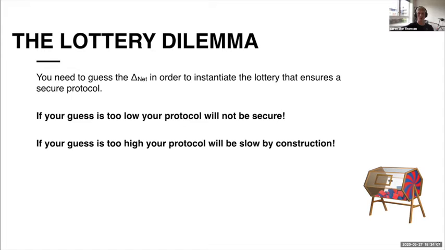If your guess is too low, tough luck, your protocol will not be secure. So you had better be a bit conservative, and you will probably set it a bit too high. But the problem is that if your guess is too high, then your protocol will be slow by construction.